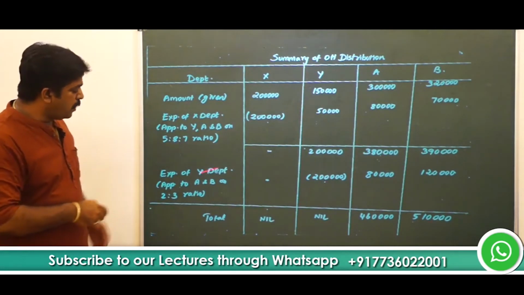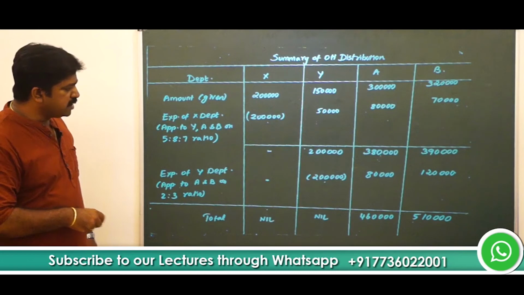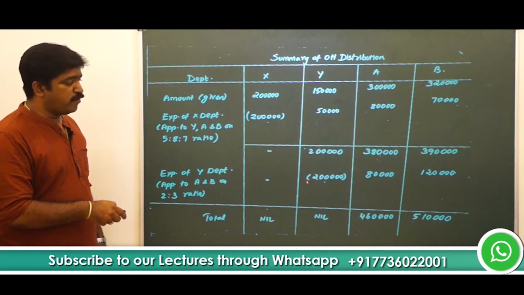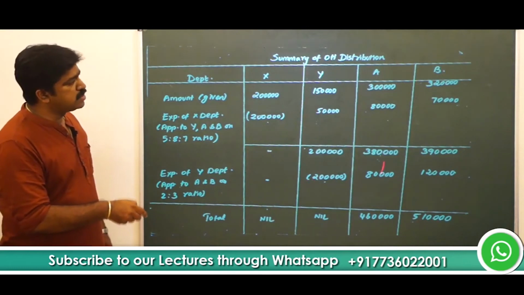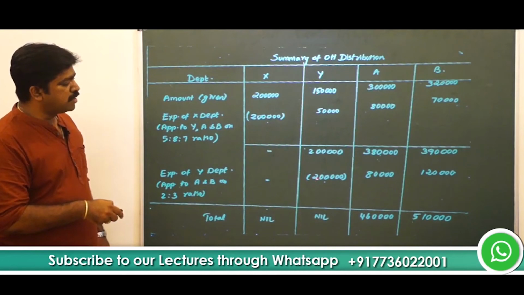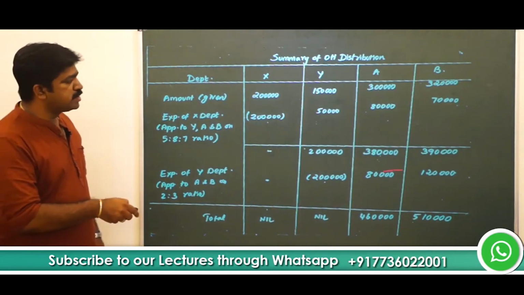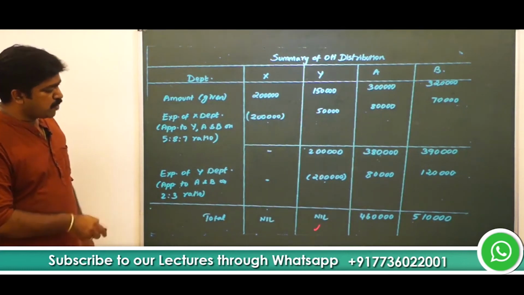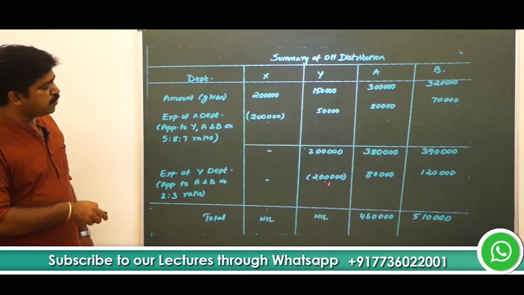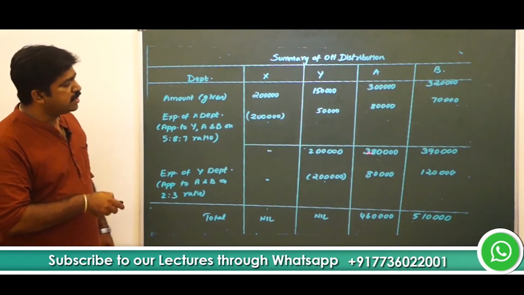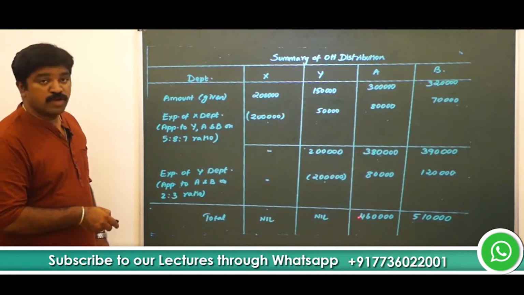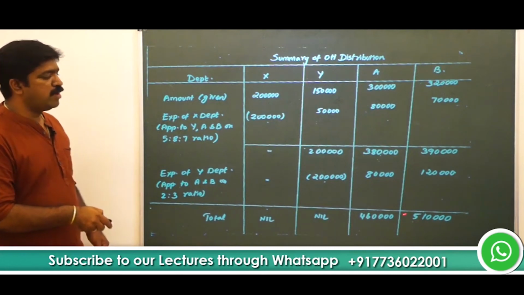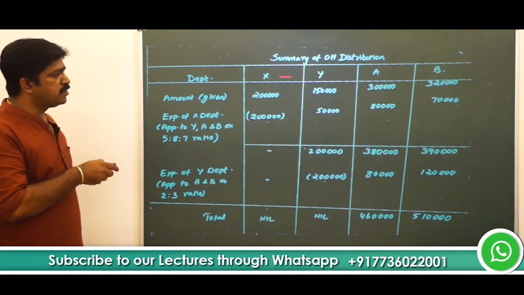So this 2 lakh multiplied by 2 by 5. That is nothing but how much? 40%, right? So 2 lakh multiplied by 2 by 5, 40%. 2 lakh into 40%, 80,000 is for department A. 2 lakh multiplied by 3 by 5, 60% is for department B. Okay. So now let's take the overall position. 2 lakhs minus 2 lakhs nil. For department A, 3,80,000 plus 80,000, so 4,60,000. For department B, 3,90,000 plus 1,20,000, it is 5,10,000.